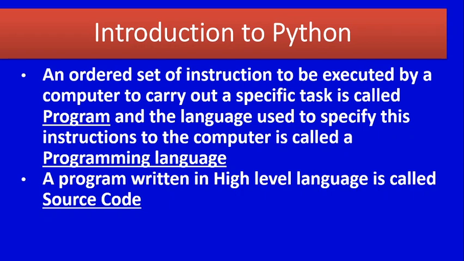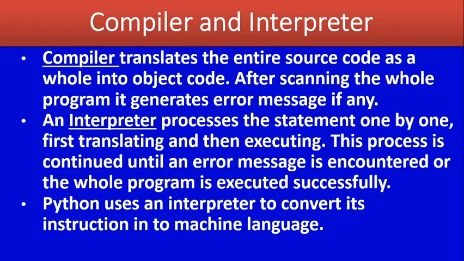Okay. So, we know a program written in a high level language is called source code. So, how is it converted to machine language? We want to know how this high level language is converted into machine understandable form. So, we are moving to the next concept, that is compiler and interpreter.